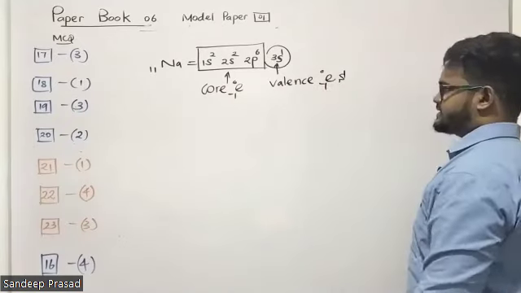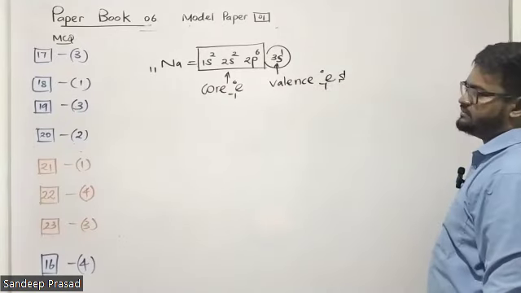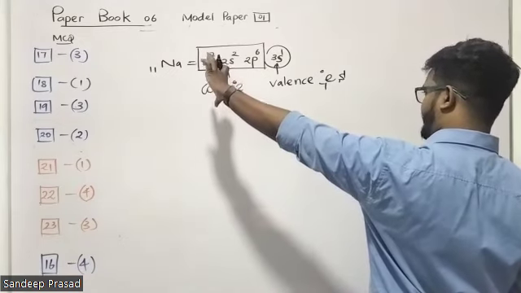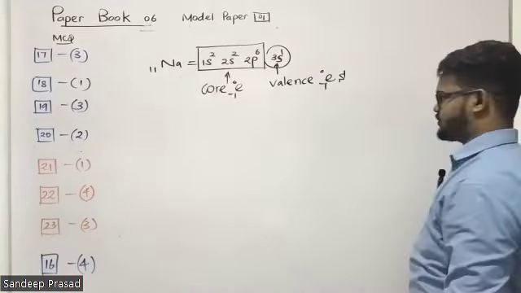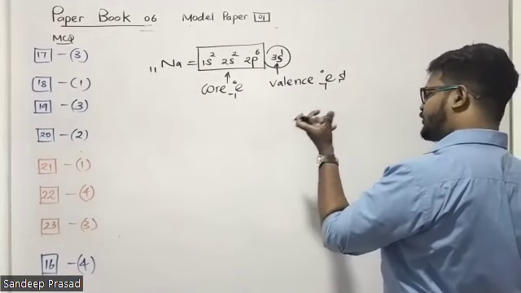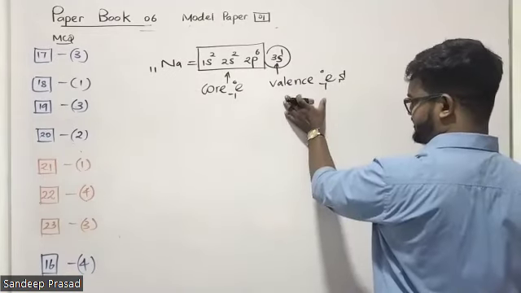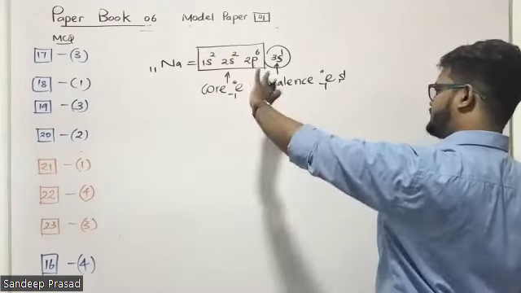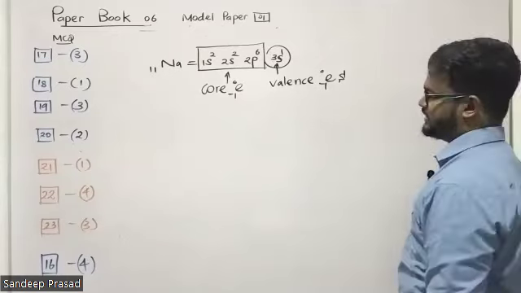So shielding effect means the ability to protect the valence shell electrons from the nuclear attraction force by core electrons. That is known as shielding effect.